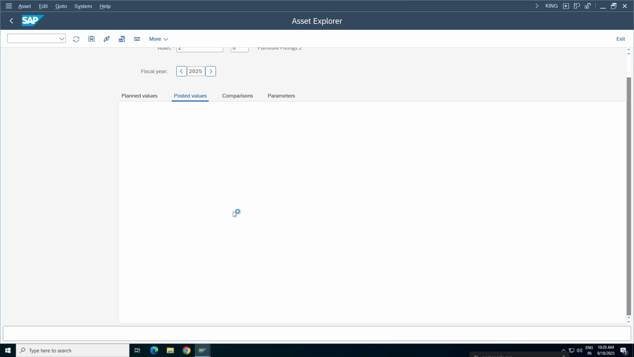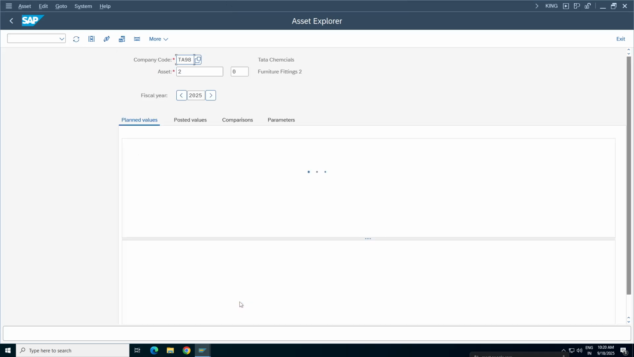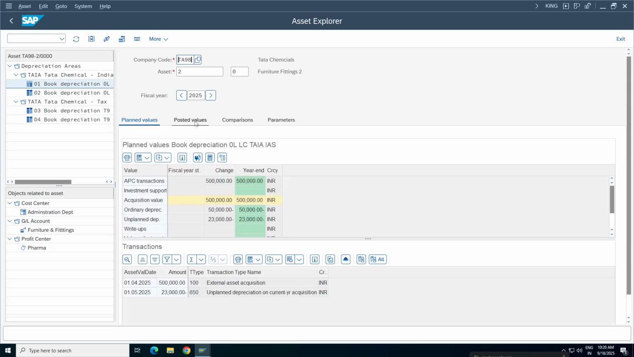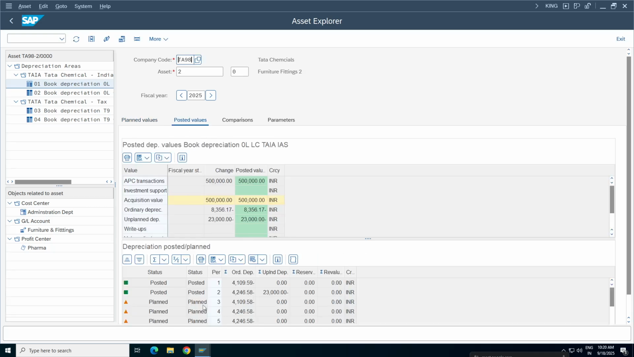Anyhow, we have a plan for depreciation over the useful life, right? So what is the need of posting unplanned depreciation when it is already planned? Sir, you have a vehicle. You have purchased a vehicle. Unfortunately, something happened to your vehicle. You will invest some amount on that vehicle.